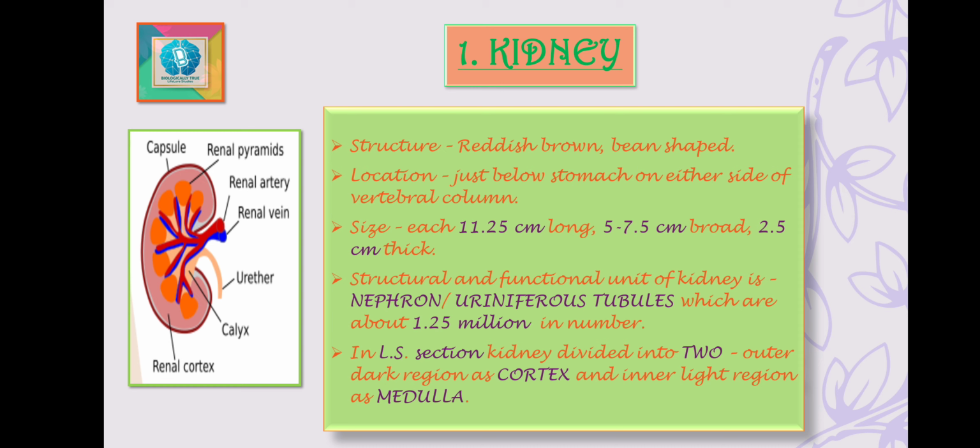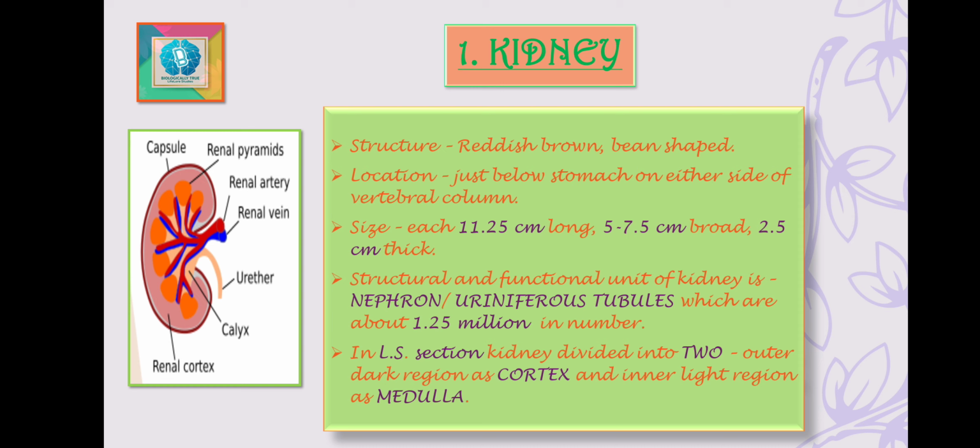If we talk internally about the structure of the kidney, histologically, a kidney is like a compound tubular gland composed of about 1.25 million highly convoluted tube-like excretory units, which are termed as uriniferous tubules or nephrons, which are said to be the structural and functional unit of the kidney. In a longitudinal section, the kidney is divided into two regions.